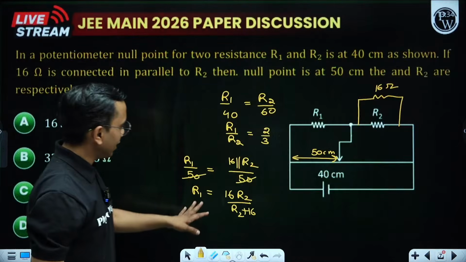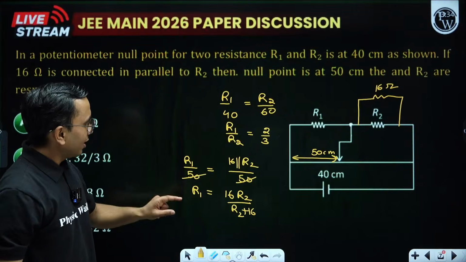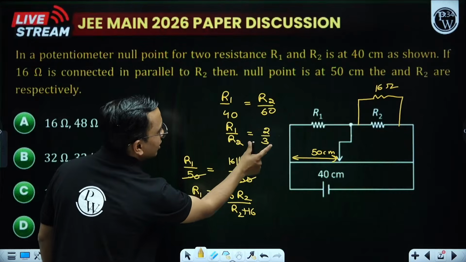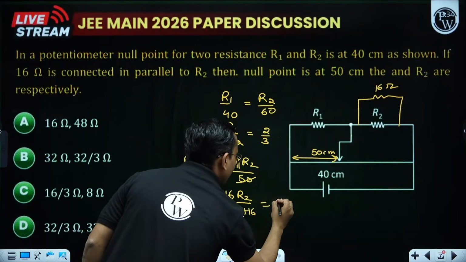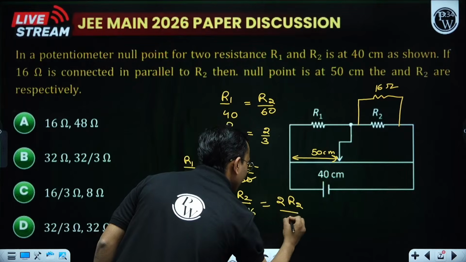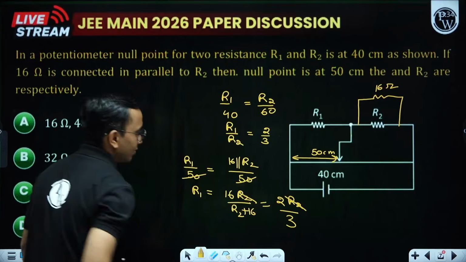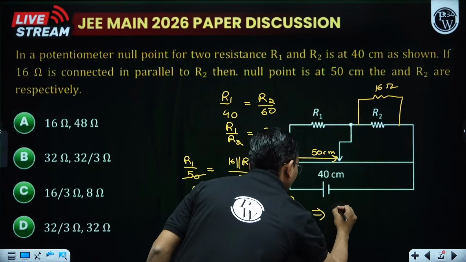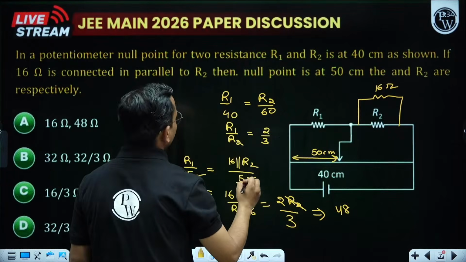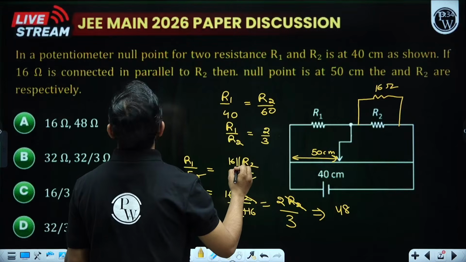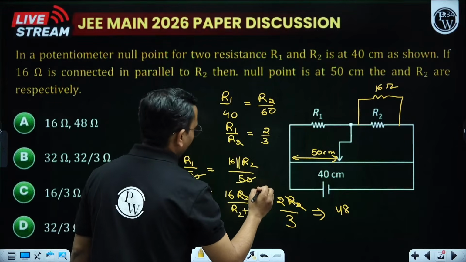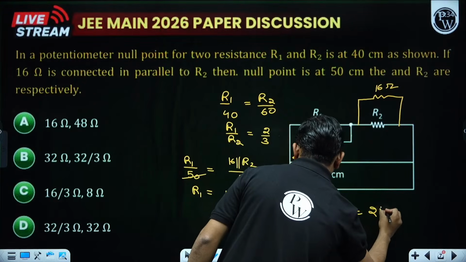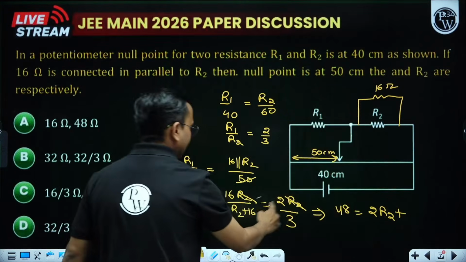Okay, this relation we got now from here. Now R1 by R2 is 2 by 3. So I can say R1 is equal to 2R2 by 3. This R2 got cancelled. So 16 into 3, what is it? 48 is equal to, am I right? Yes, 48 is equal to 2R2 plus 16 into 2.